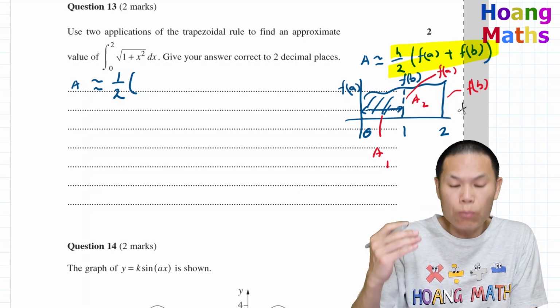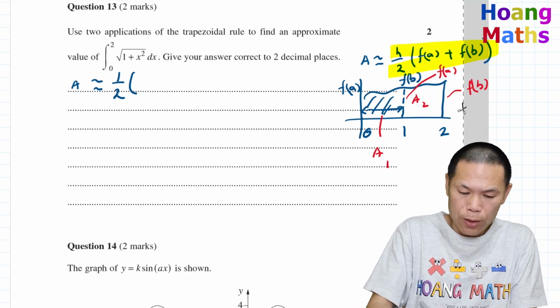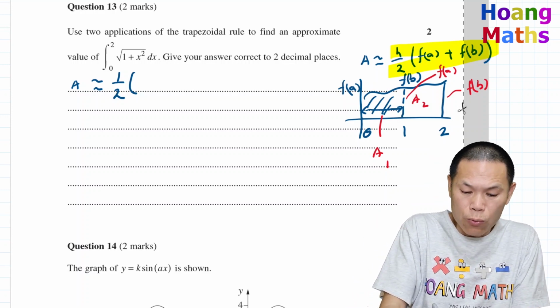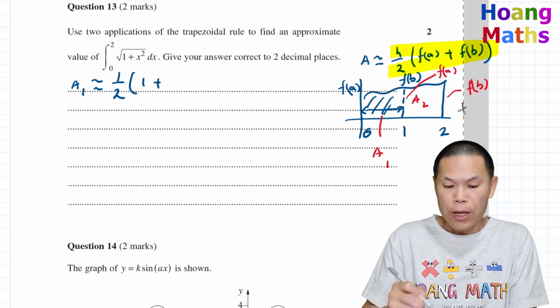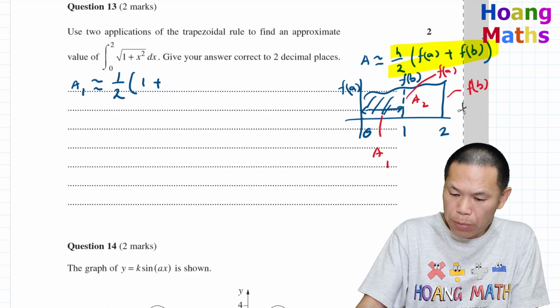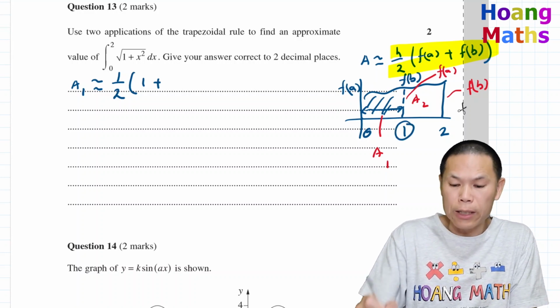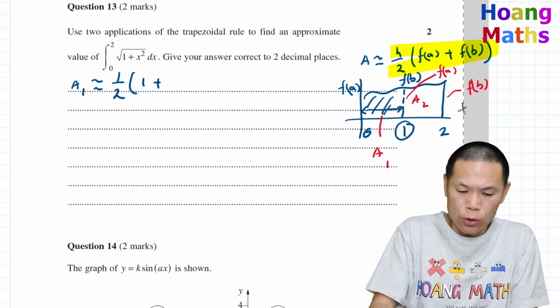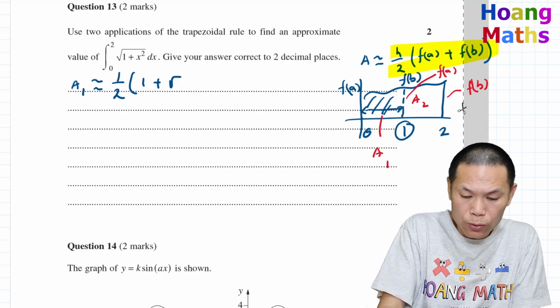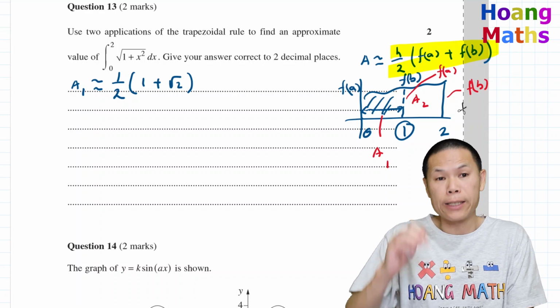So 1 plus 0 squared is 1. So square root 1 is 1. We add, and this is a1 by the way. And then f of b. b is 1. So remember that. So therefore 1 squared is 1. And then 1 plus 1 is 2. So plus square root of 2. So there you go. That is area 1.